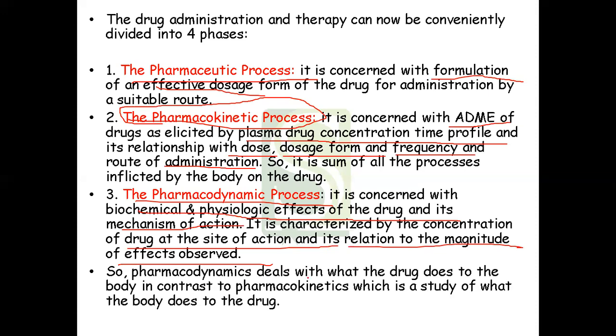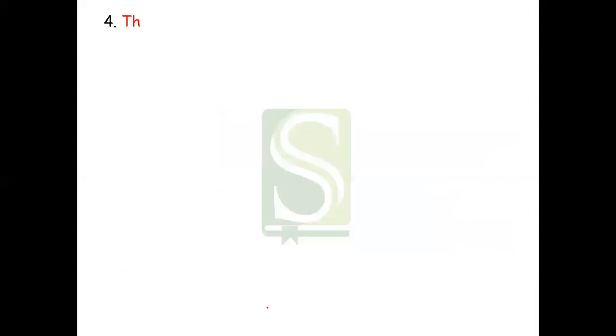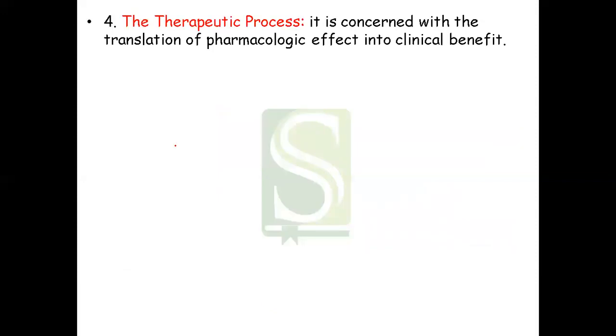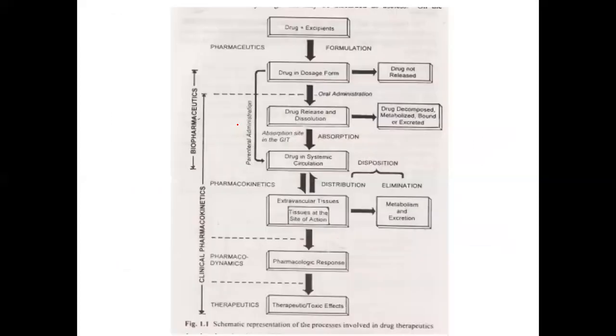So pharmacodynamics basically deals with what the drug does to the body, in contrast to pharmacokinetics, which is the study of what the body does to the drug. Okay, and the fourth step is the therapeutic process. It is concerned with the translation of pharmacological effect into clinical benefit.